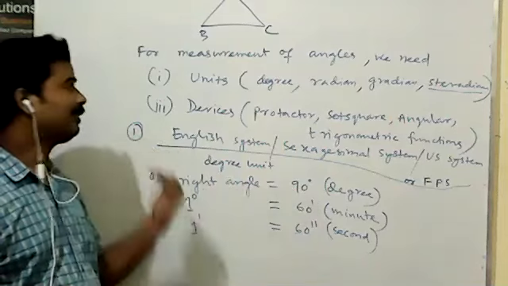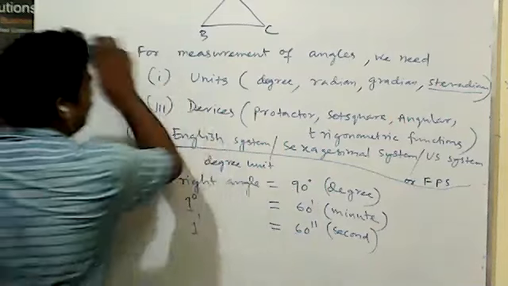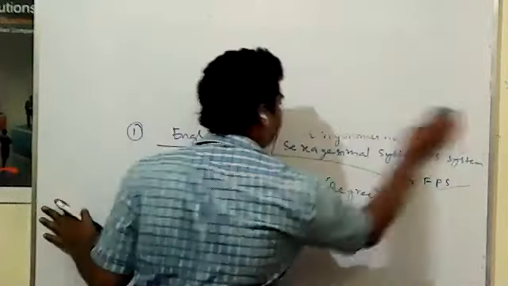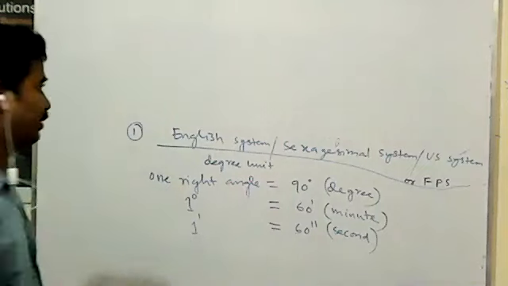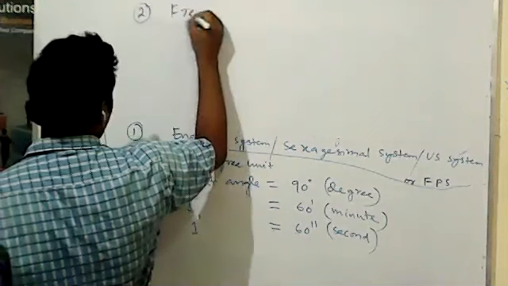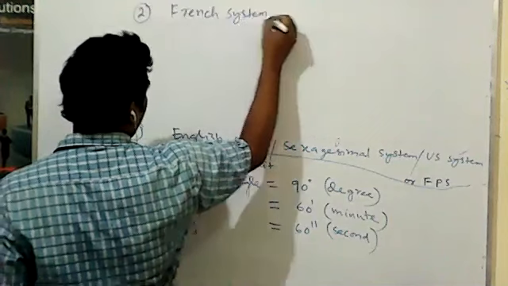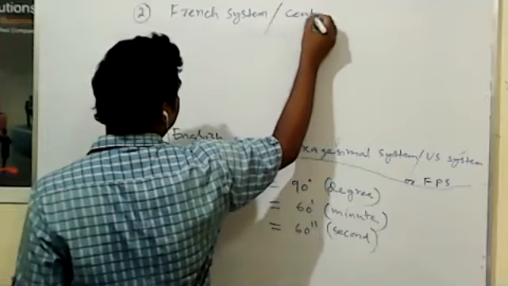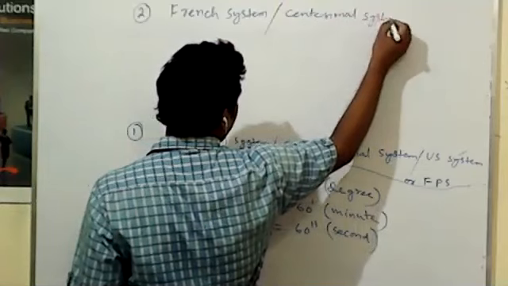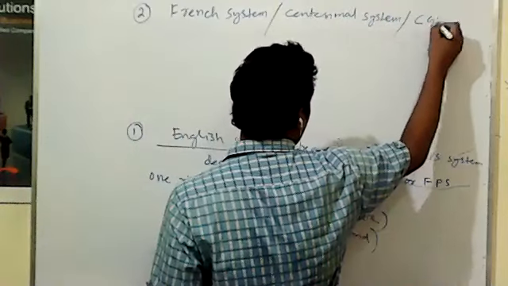Similarly, another system, that is the French system, or centesimal system, or CGS system.